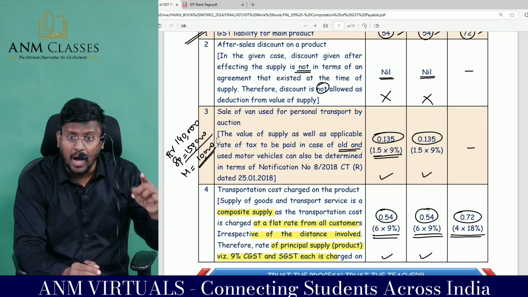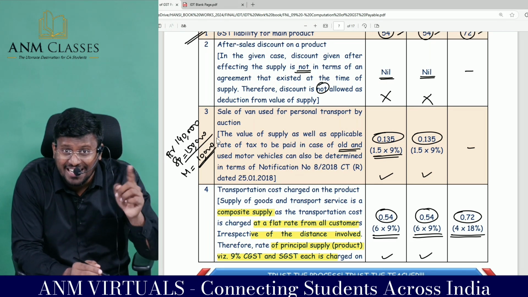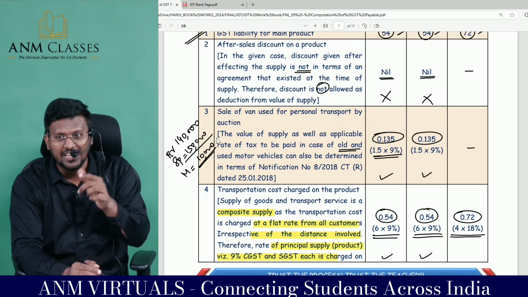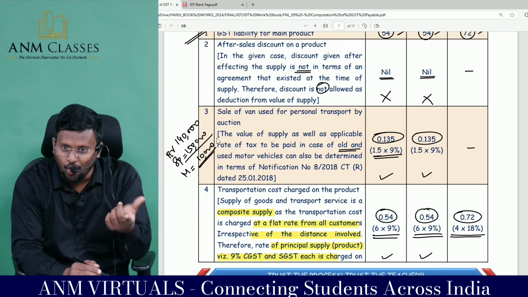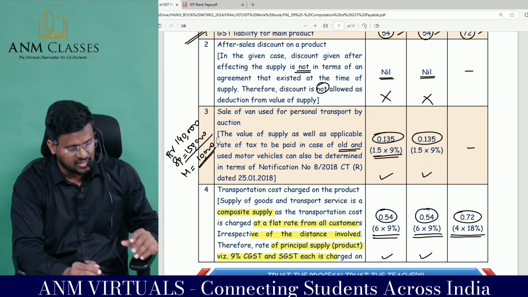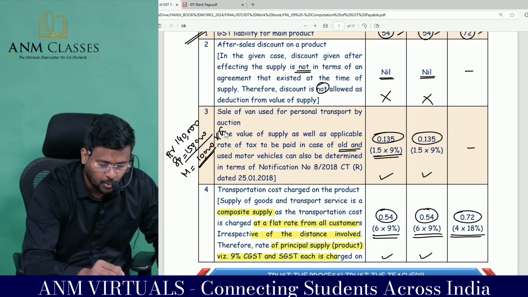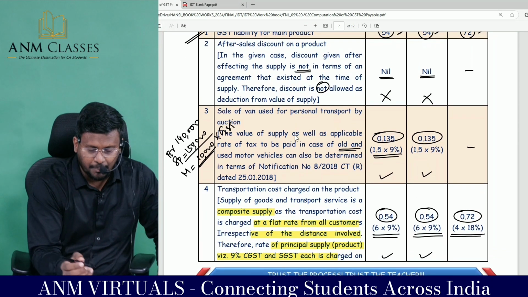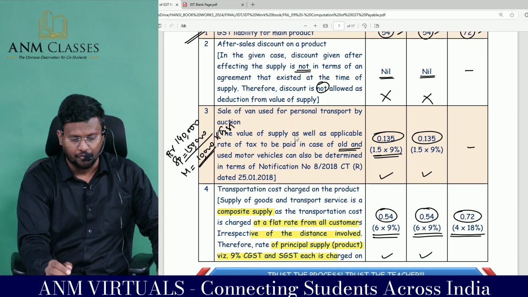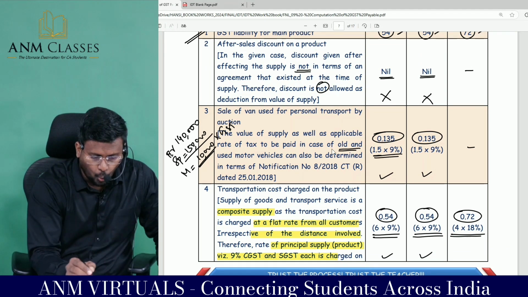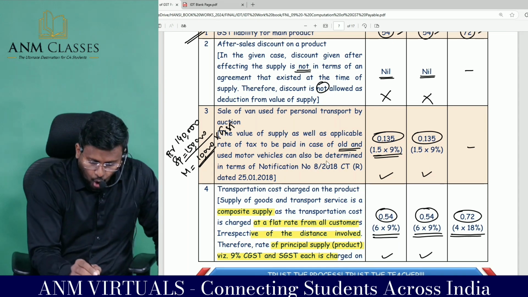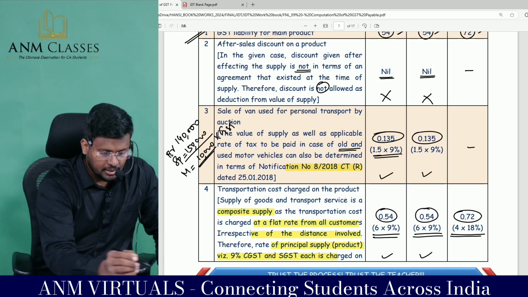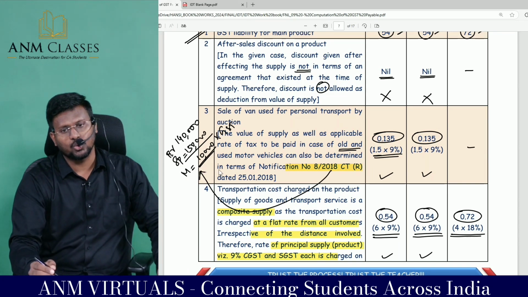You can adopt the margin method also if you are a dealer of second hand goods. The difference between the selling price and the purchase price, that profit, on that profit also you can pay GST. So on this 10,000 you can pay the GST. That is what is given as the value of supply as well as the applicable rate of tax to be paid in case of old and used motor vehicles, which can also be determined in terms of notification number 8/2018.